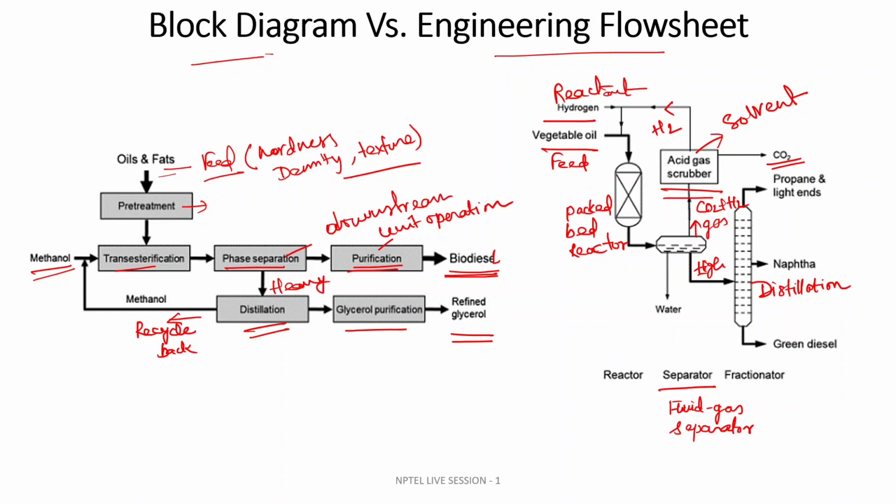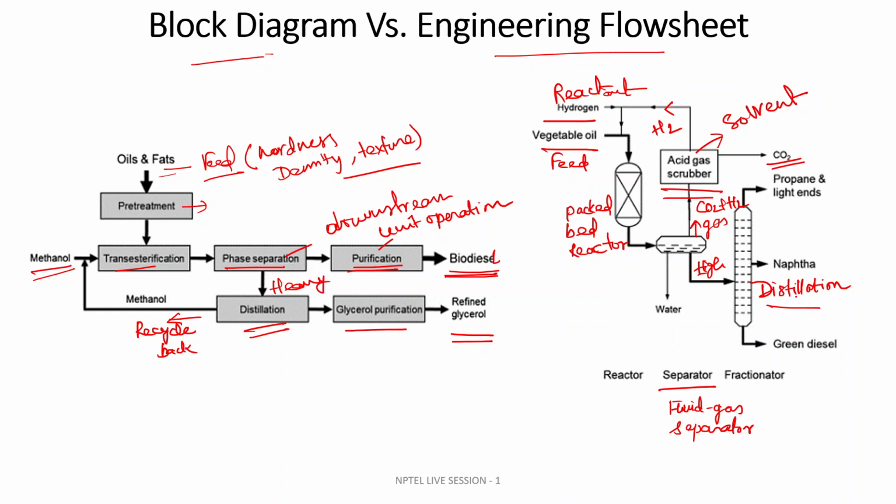So you can see this block diagram is a much simpler form, whereas to make an engineering flow sheet, you need to know the symbols that are predefined for the chemical industry. This is a packed bed reactor. This is a separator. This is a distillation unit.